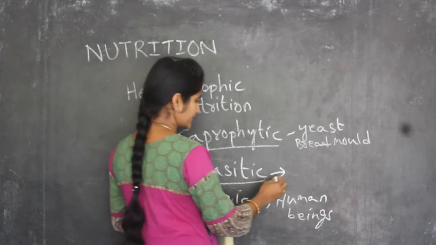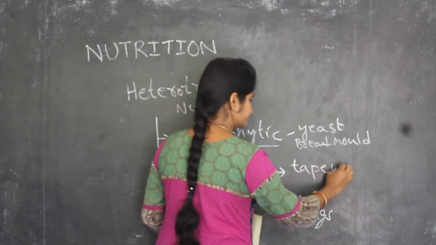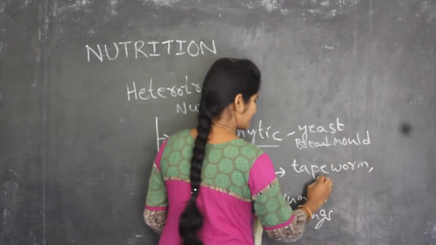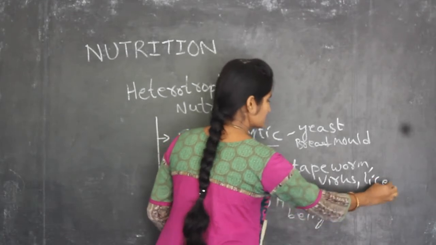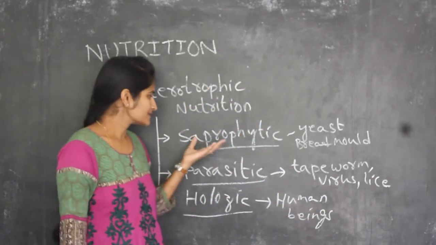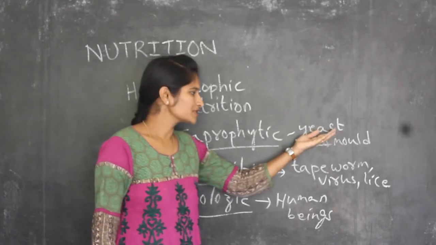And for parasitic, it is tapeworm or any other microorganisms like virus, lice. Is it clear? So what about yeast? In yeast the type of nutrition is saprophytic.